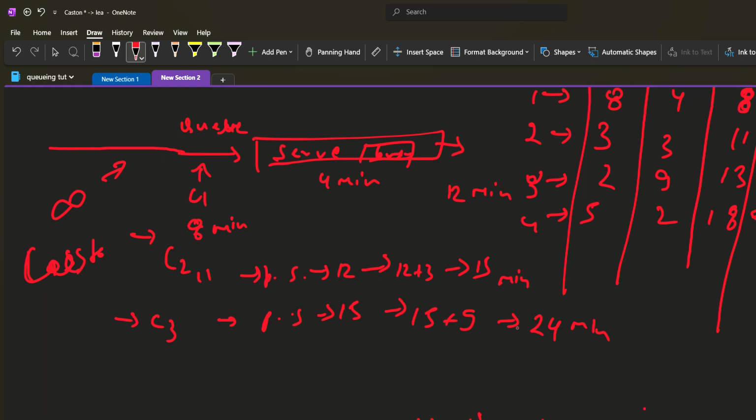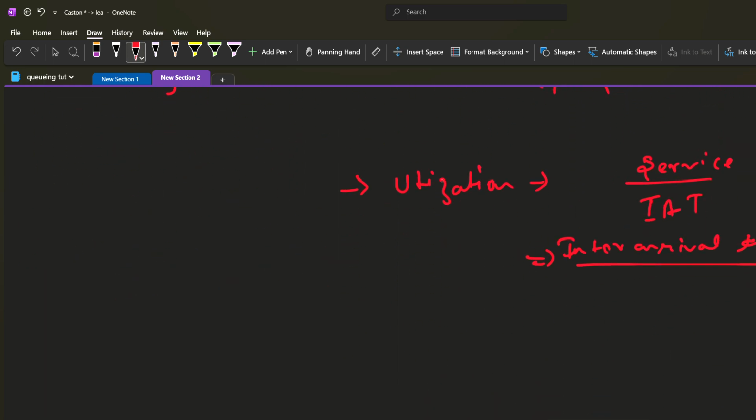It's basically service time upon inter-arrival time, or I can say arrival rate upon service rate.